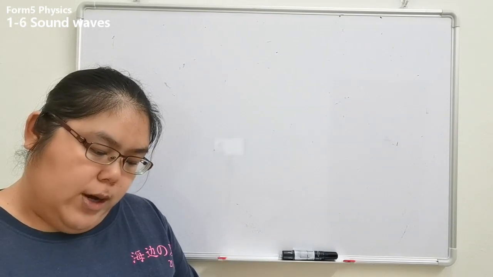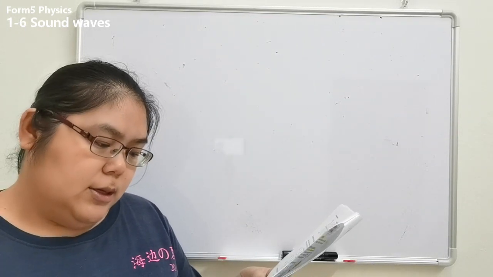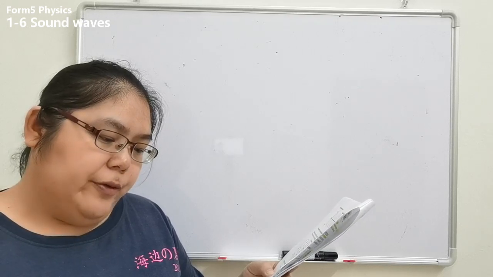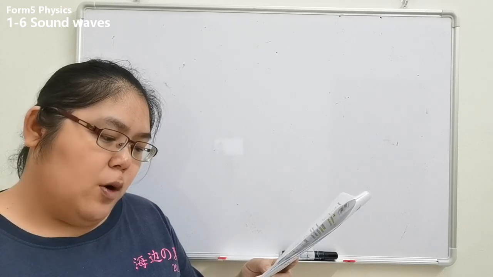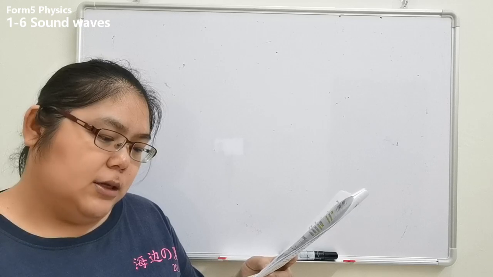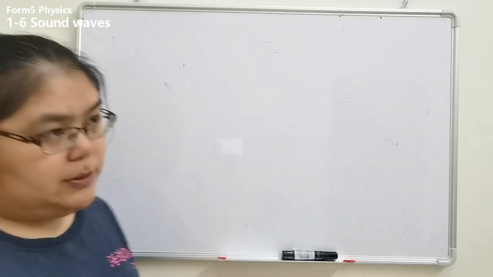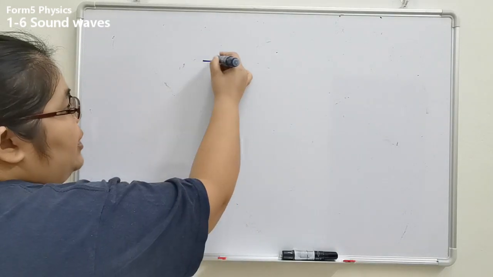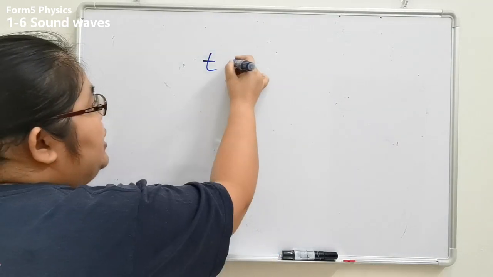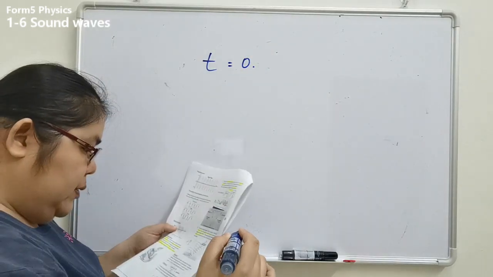Okay, example 1. The sonar signal is sent in a vertical downward direction. The signal is reflected from the ocean floor and detected by the microphone on the ship 0.8 seconds after transmission. So the time taken, two-way transmission already, is 0.8 seconds.